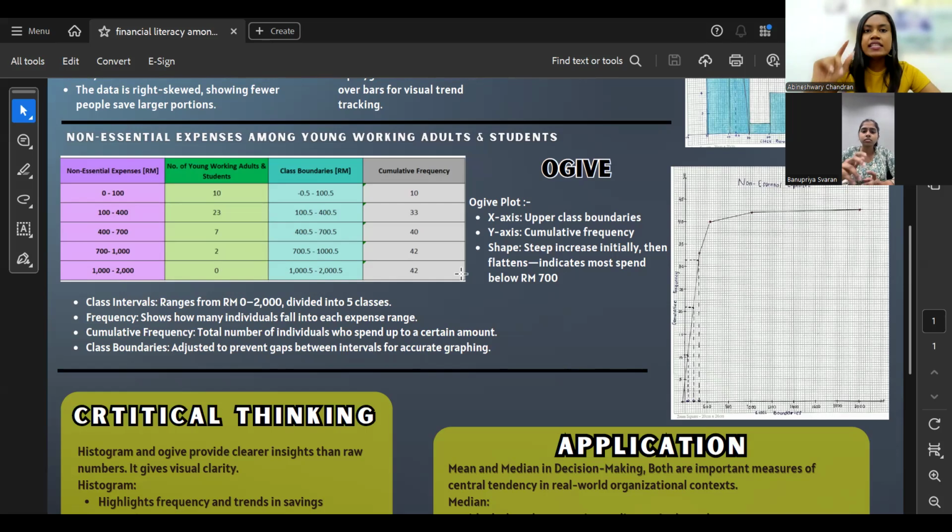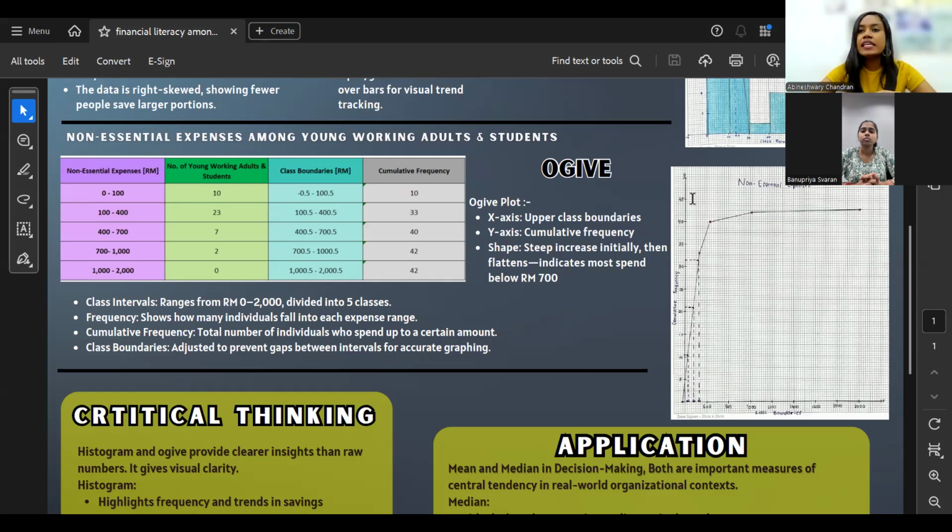All right, so as we can see, this is the cumulative frequency. The first thing is the class intervals. We have chosen ranges from 0 ringgit up to 2000, which we have divided into 5 classes. The frequency shows how many individuals fall into each expense range. The cumulative frequency, the last box on the table, is the total number of individuals who spend up to a certain amount. And the class boundaries, the blue color box, are adjusted to prevent gaps between intervals for accurate graphing.